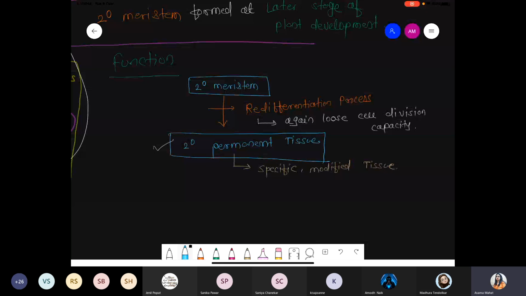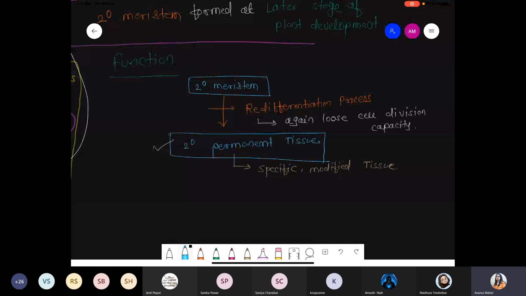Okay. I know it will seem a little complicated, but from the NEET point of view, this is a very, very important chapter. Morphology can be skipped, but you have to do anatomy because it is a NEET favorite chapter, and maximum three to four questions come from this chapter. So you have to practice it very well. And it's a very easy chapter. Once you understand where to use the word primary and where to use secondary, everything is easy because the same concept comes repeatedly: primary meristem, secondary meristem, primary, secondary, right?